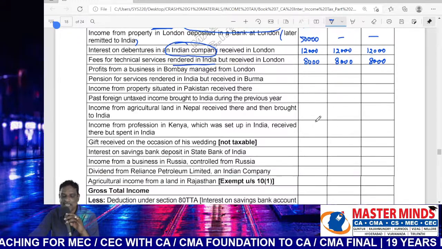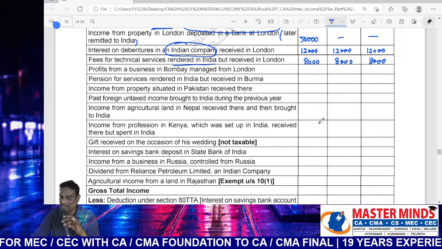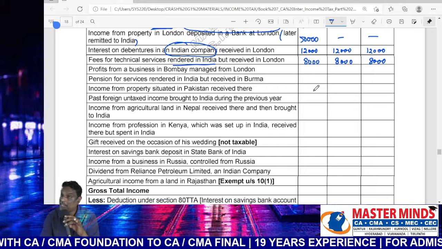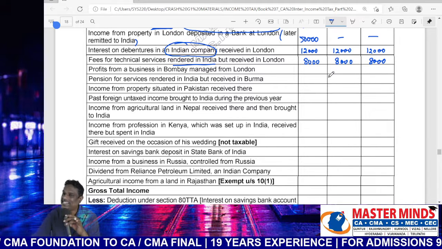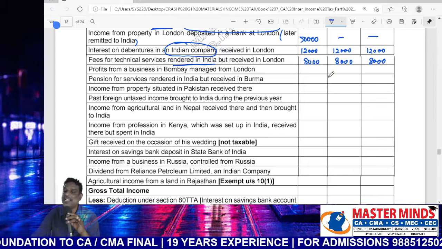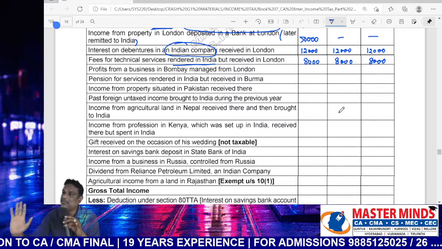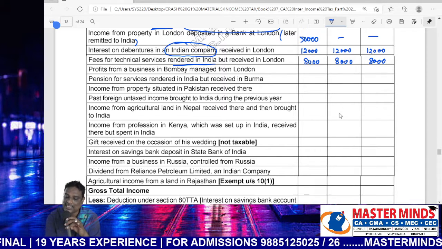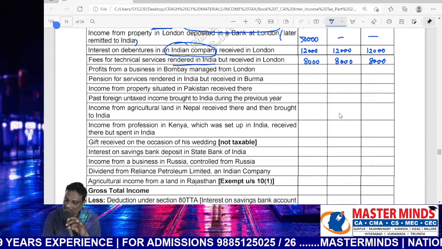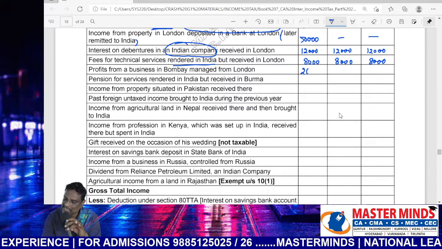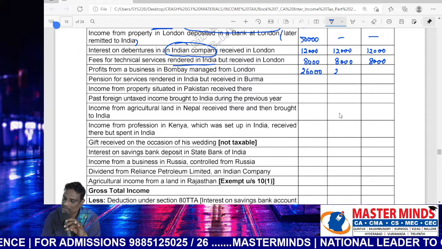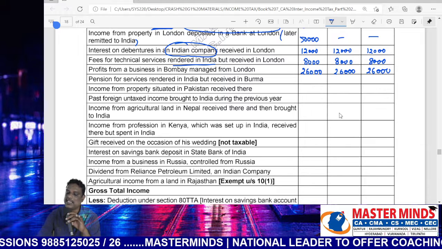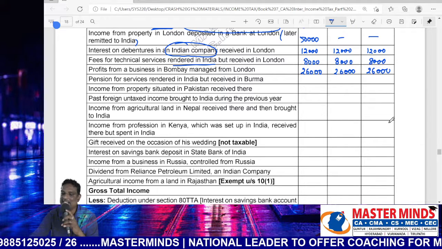So next, profit from business in Bombay. Underline the word Bombay. Profit from business in Bombay. Therefore, the business was located in India, so automatically the earnings are connected with India. Hence, it will be taxable in the hands of all assessees, irrespective of the place of receipt. So, taxable in all cases. Amount 26,000. Taxable in all cases because the earnings are located in India.